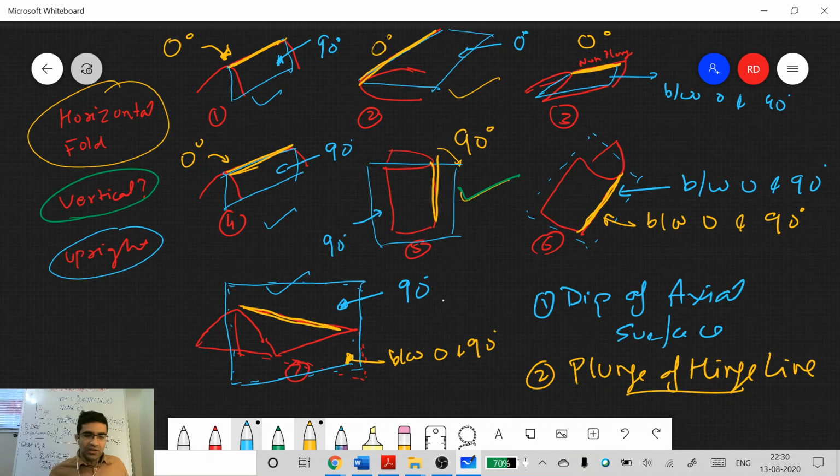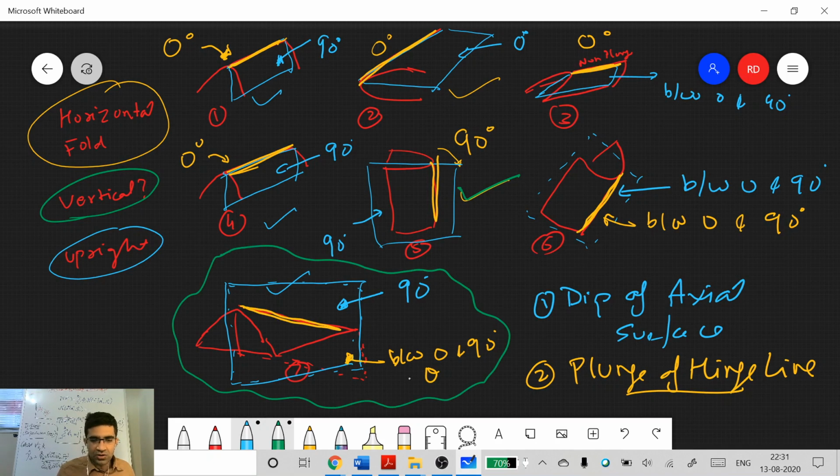So you see there are different combinations of these plunge values. Correct. You can have an axial surface which is dipping 90 degrees. So this is dipping 90 degrees. You can have a plunge. So this axial surface is also dipping 90 degrees. So 90 is possible, 0 and 90 is possible, and 90 and some value, let's say theta, is also possible between 0 and 90. So in these three cases,